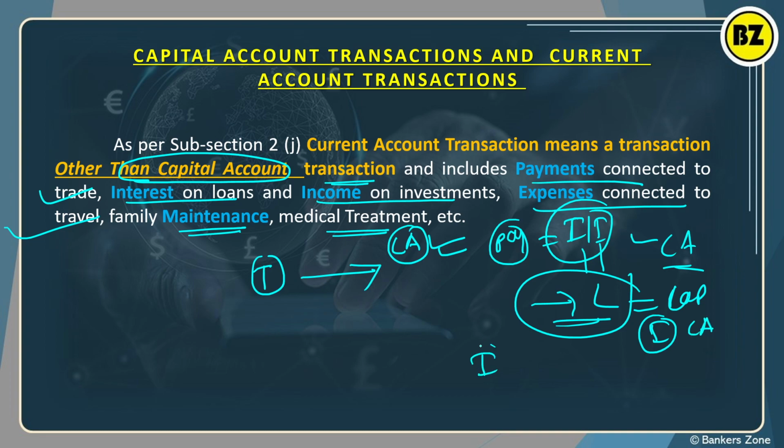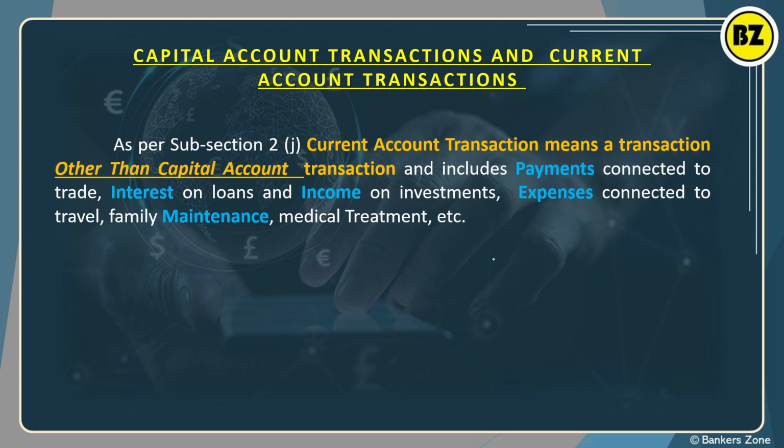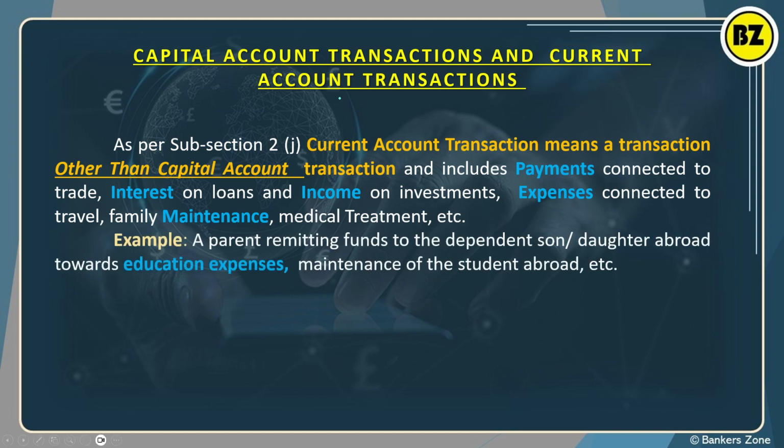Then income on investment you are getting. This is a current account transaction. But if you are investing directly, it is what? It is a capital account transaction, right? Then expenses for maintenance abroad or medical treatment, these are all current account transactions. Very simple. Now see, for example, a parent remitting funds to a dependent son or daughter who is abroad for education expenses or maintaining the student abroad. Obviously this is a current account transaction.